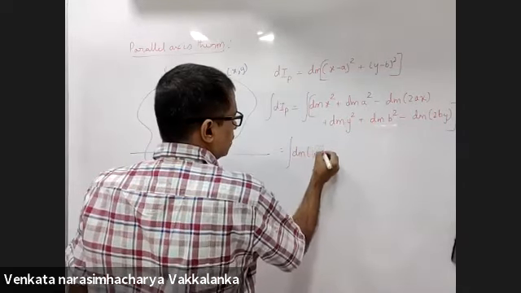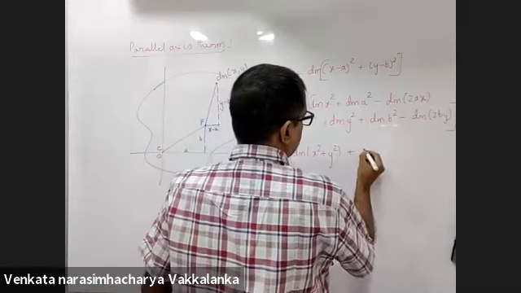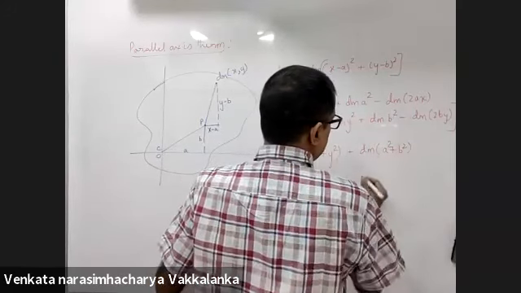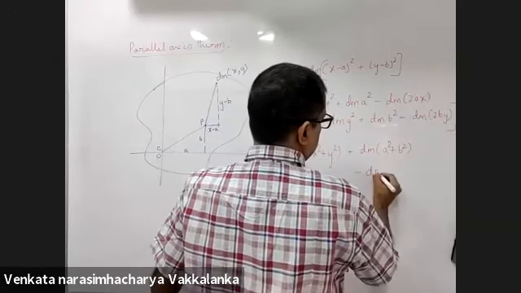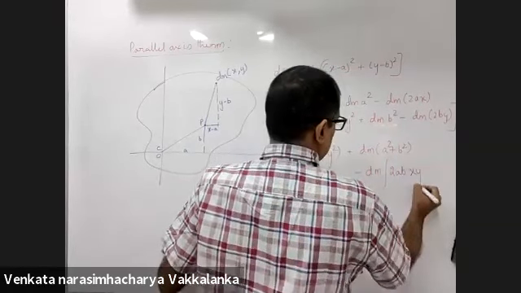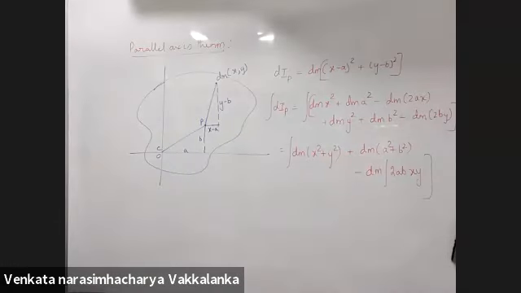dm into x square plus y square, plus dm into a square plus b square, minus dm into 2abxy. I have rearranged these variables.